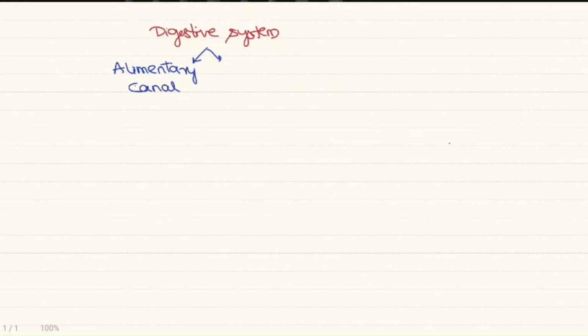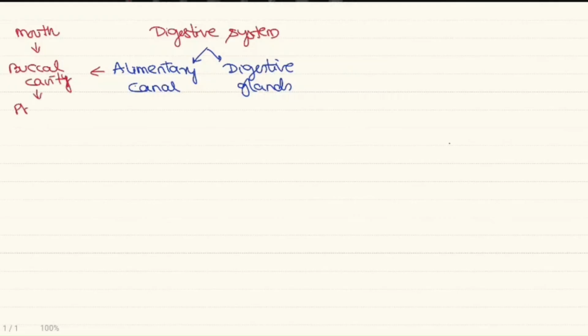So, students, we start with the systems in the frog. The first system is the digestive system. The digestive system in the frog consists of two main structures, that is, the alimentary canal and the digestive glands. The alimentary canal starts with the mouth. This opens into a short and broad cavity called the buccal cavity. The buccal cavity next opens into the pharynx. Pharynx is continuous with the esophagus, and this will open into the stomach.